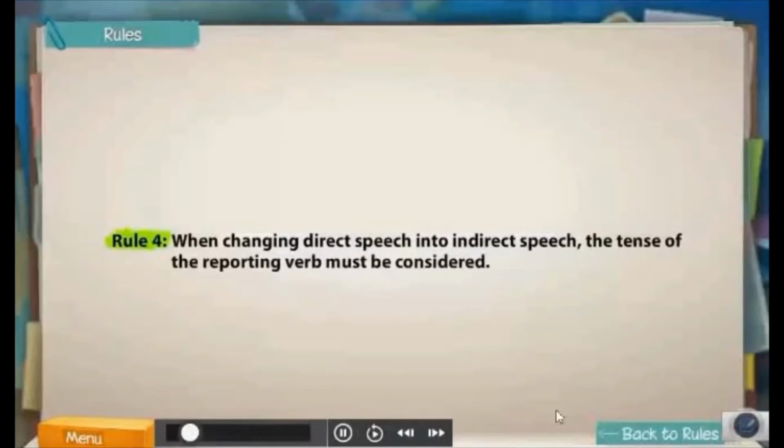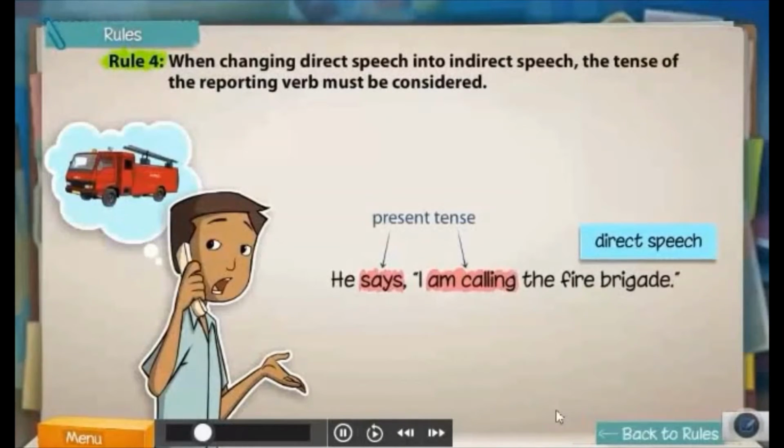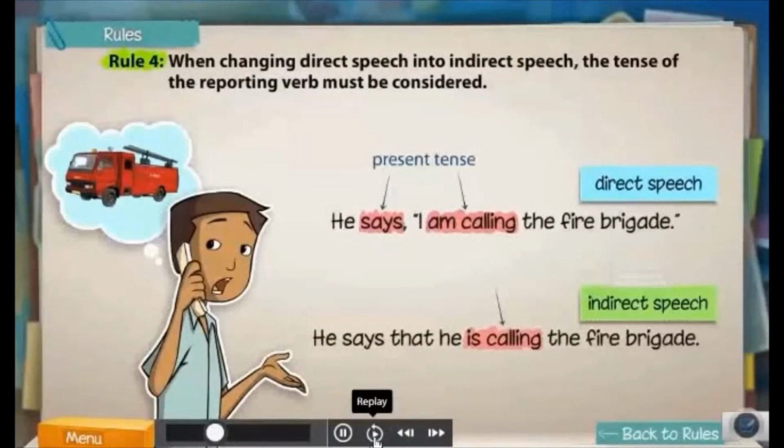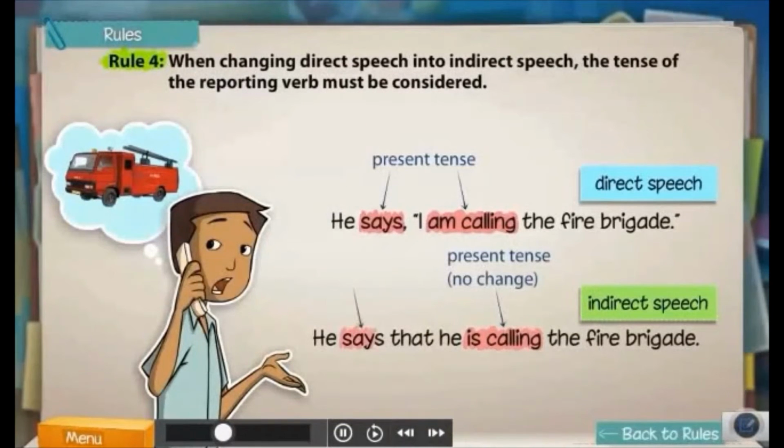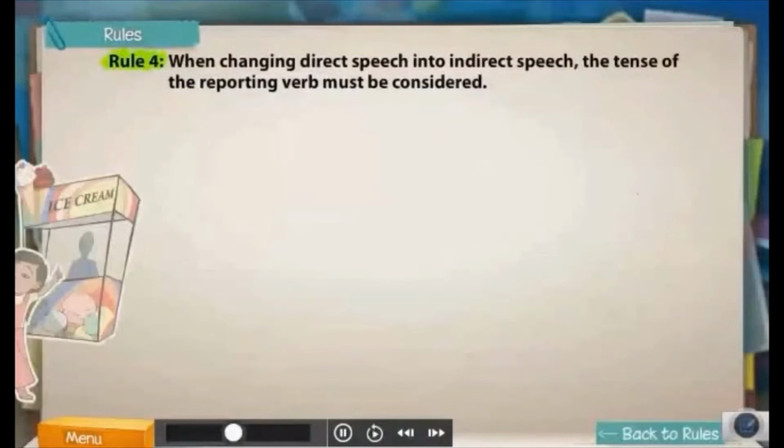In this example, the reporting verb says is in the present tense. When you change this sentence to indirect speech, the tense does not change because the reporting verb says is in the present tense. In this sentence, the reporting verb said is in the past tense.